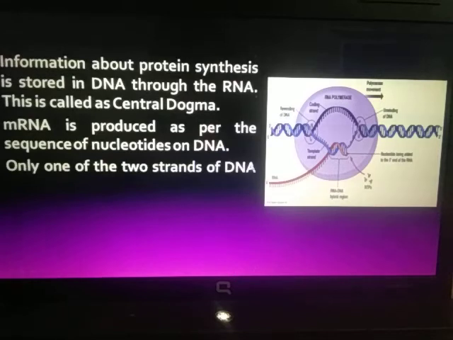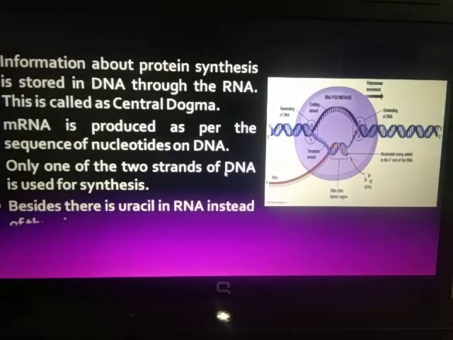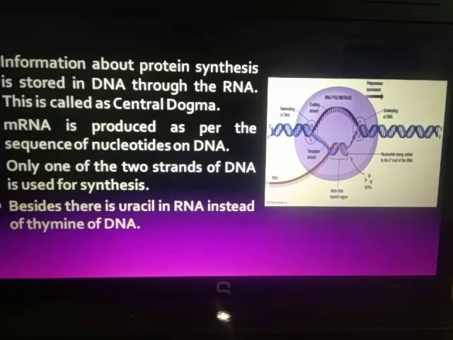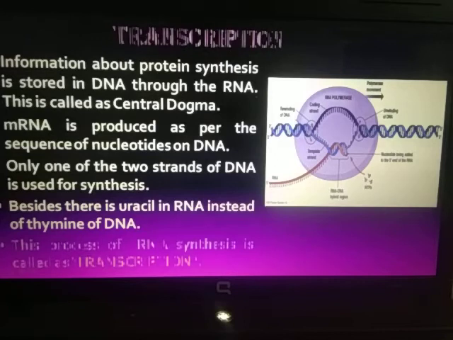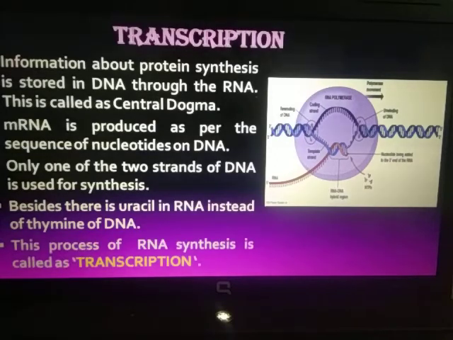You can see here, only one of the two strands, as I have mentioned to you before also, only one of the two strands of DNA is used for the synthesis. Besides, there is uracil in RNA instead of thymine of DNA, as I have just mentioned. This process of RNA synthesis is also called transcription. From DNA, the mRNA is getting transcribed.